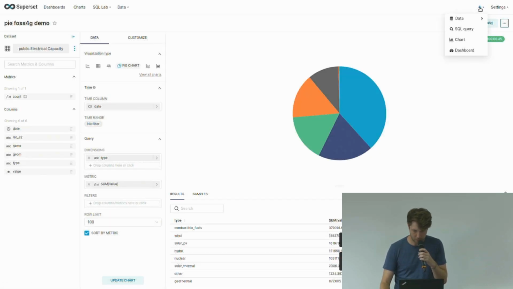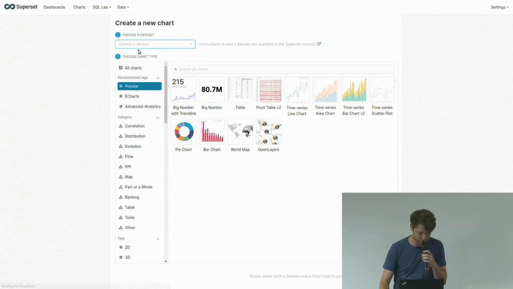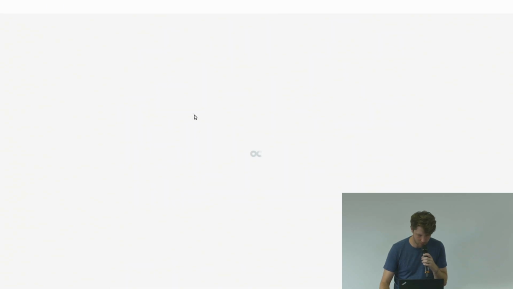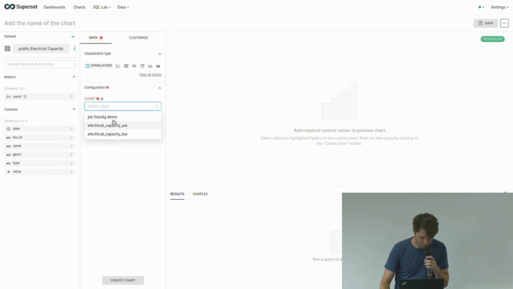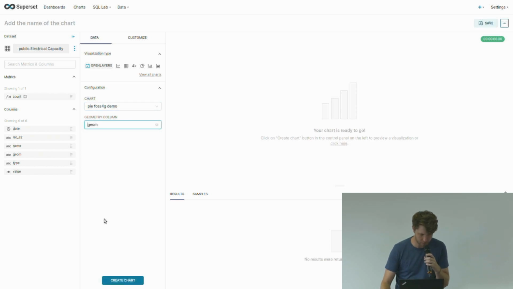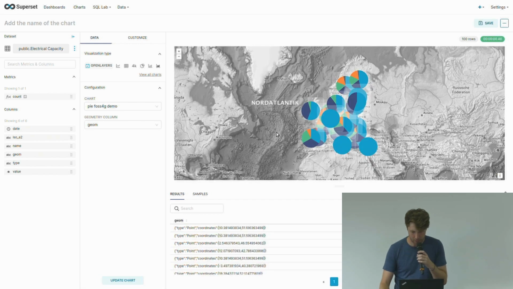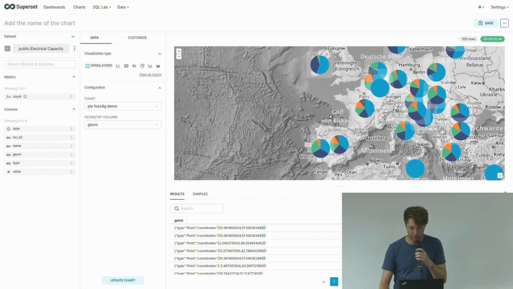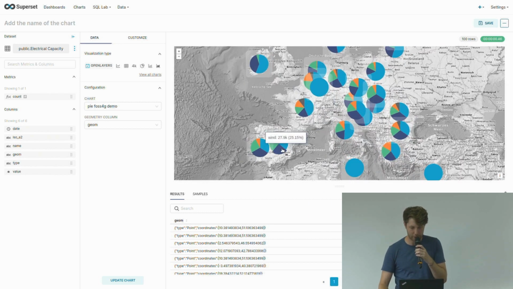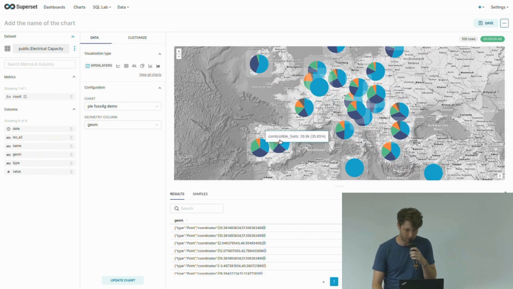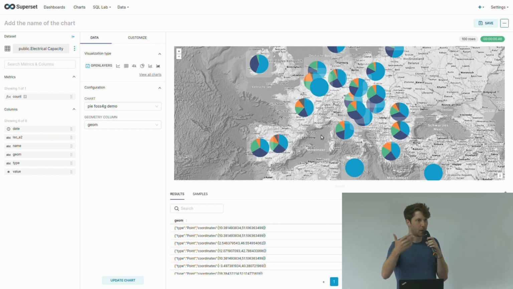Then again, I create a new chart as I did before. So I use the OpenLayers plugin, reference the new chart, and specify the geometry column just as I did before. And that looks way better. So now we have already our chart, and we can see we have the pre-configured pie chart on our map. And now the information is already grouped by, in this case, by state.